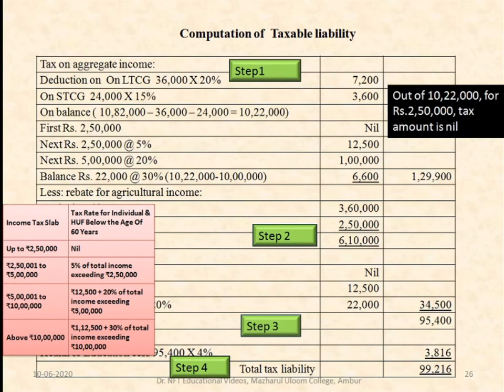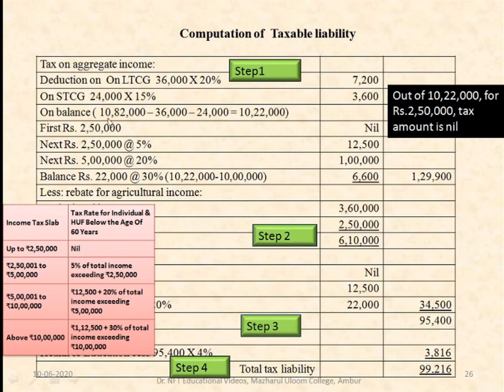On long-term capital gain, 36,000 into 20% is 7,200, and on short-term capital gain, 24,000 into 15% is 3,600.